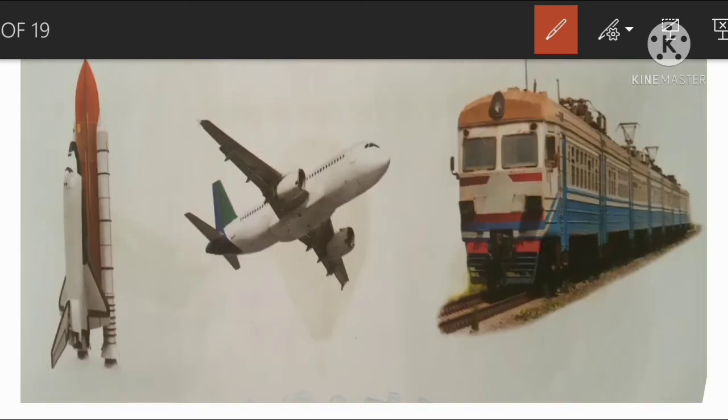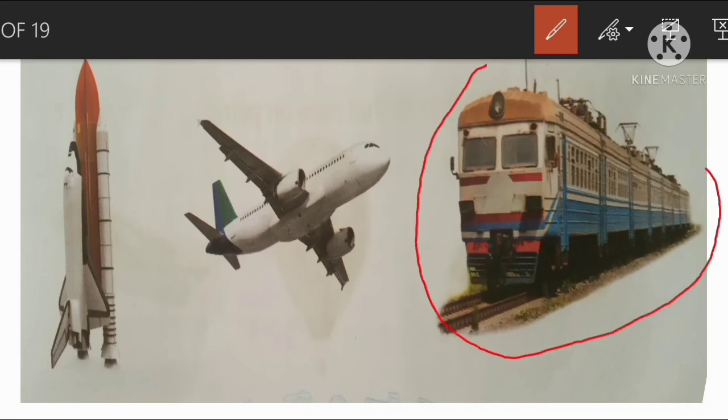Next, here rocket, aeroplane and train are there, right? Rocket and aeroplane are air transport and train is land transport. So the train is the odd one out, so circle the train.